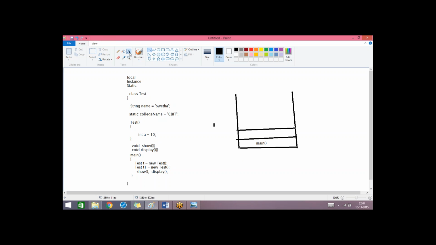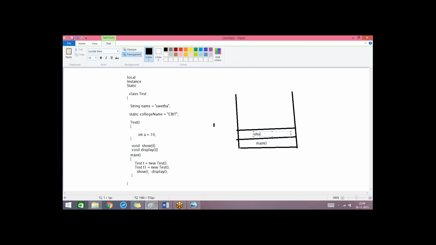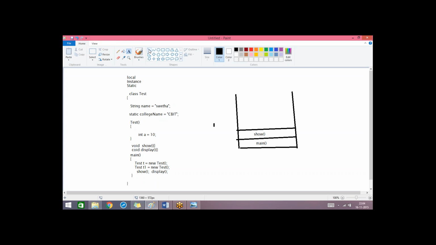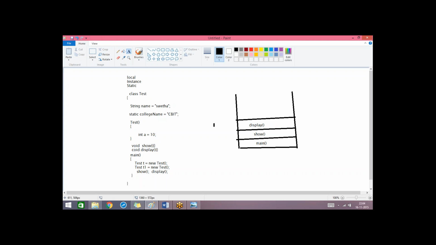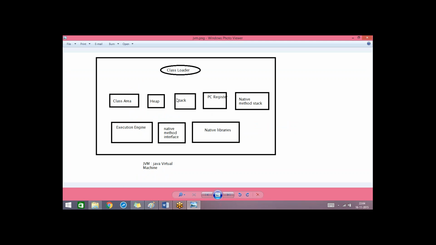From show we are not calling anything, and after completing show we call display. Like this, for every method invocation there will be one entry in the stack. That is generally called the method trace. The stack contains all this method trace, so it gives all the information about the method chaining of a particular class.